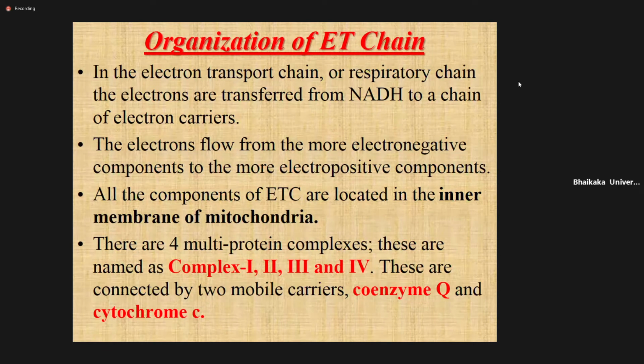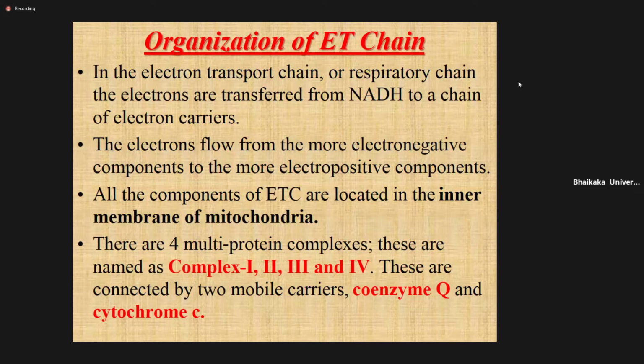All these components are present in the inner membrane of the mitochondria. There are mainly 4 multi-protein complexes, or you can say enzymes. Remember, protein is present, and along with it, coenzymes are also present. The names are complex 1, 2, 3, and 4.